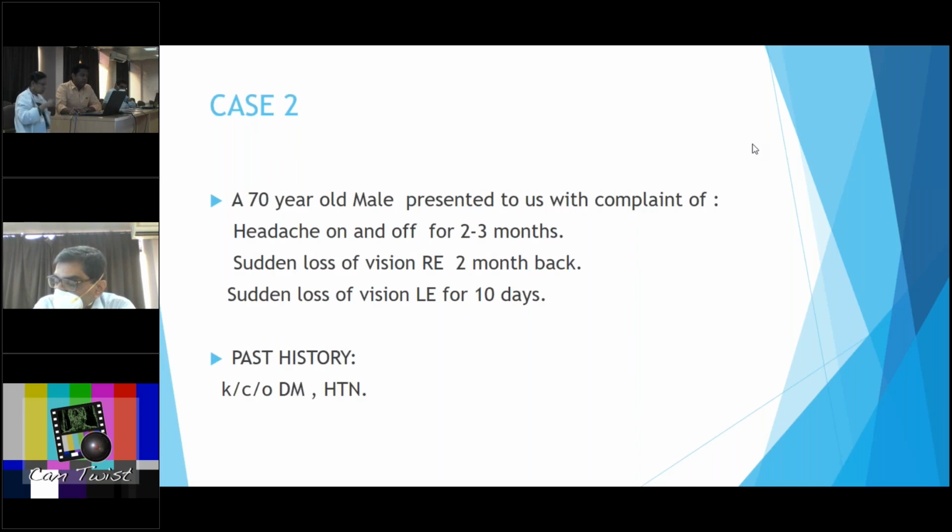Coming on to case 2, a 70-year-old male presented to us with a complaint of headache on and off for 2 to 3 months, sudden loss of vision in the right eye 2 months back, and sudden loss of vision in the left eye for 10 days. Past history: known case of diabetes mellitus and hypertension for the last 3 years and was under treatment.